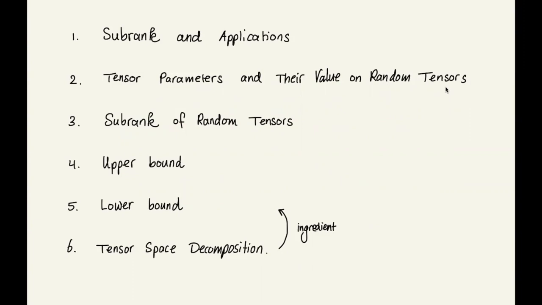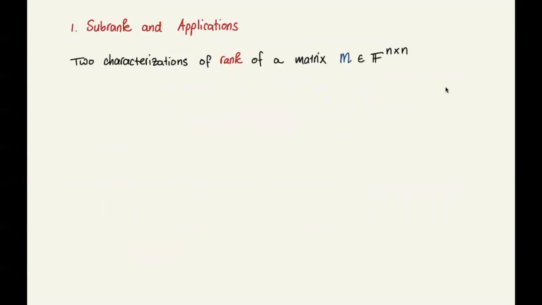And finally, I will say something about an ingredient for the lower bound part of the proof, which is an interesting notion of a tensor space decomposition that we use and that we prove. All right, so let's get started with this notion of subrank. I want to define for you what it is, but I'm going to start with a simpler situation. So let's talk about matrices first.